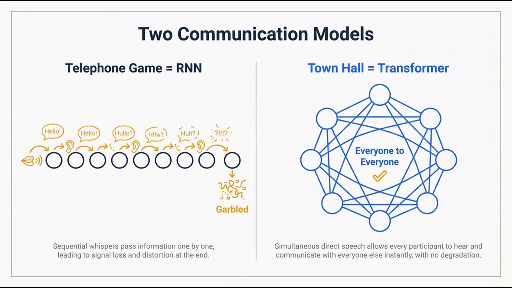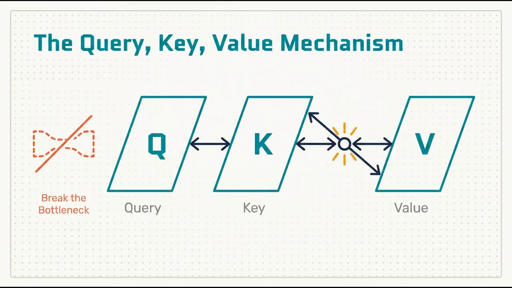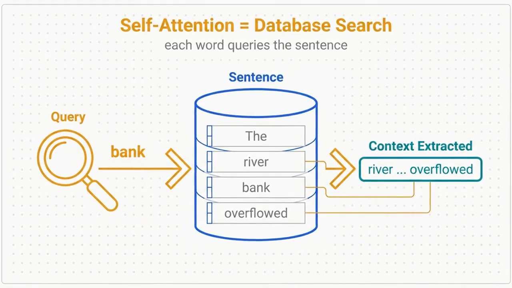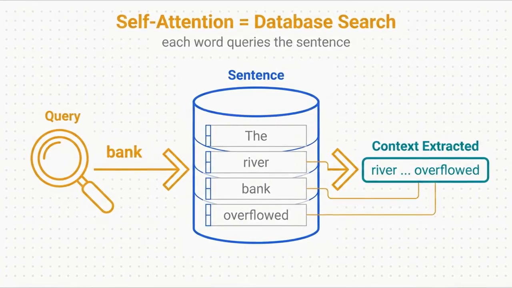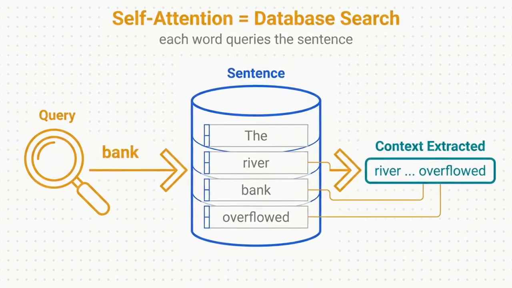Think of an RNN like a telephone game. A whisper down a line of 10 people gets garbled. The transformer is a town hall meeting. Everyone speaks directly to everyone else simultaneously. To break the sequential bottleneck, the researchers needed to let words interact directly, leading to the query, key, and value mechanism. Self-attention operates like a database search, where each word queries the sentence to extract required context.